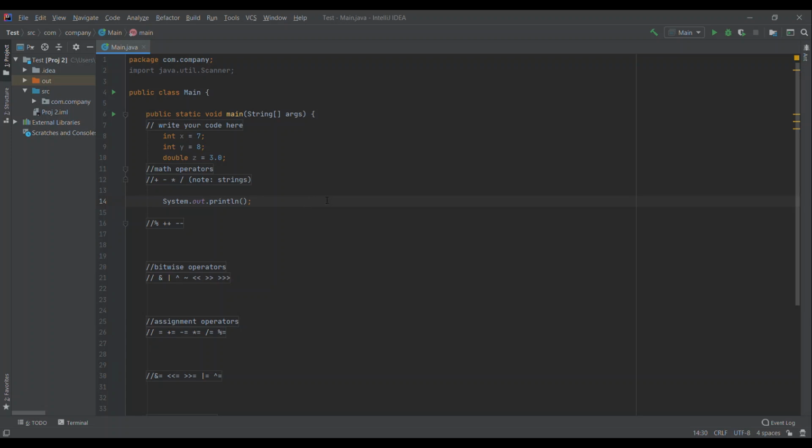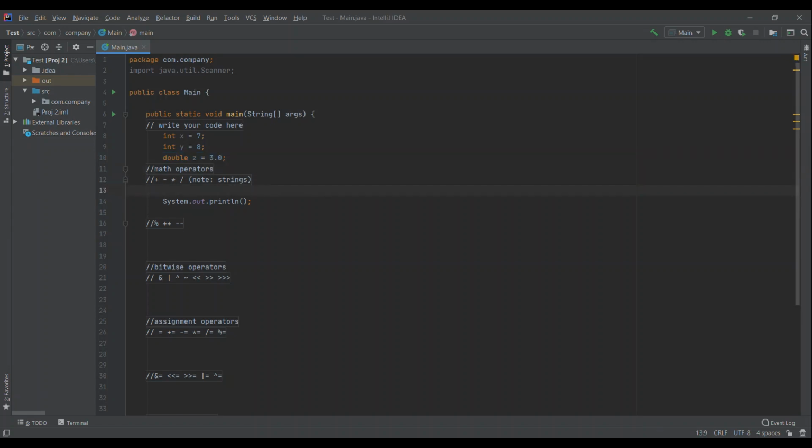Hi, so in this video, I'm going to cover operators in Java, and operators are just functions you can use to interact with numbers and also do logic. They're really important and helpful. And to start, I'll use these numbers, x equals 7, y equals 8, and z is a double 3.